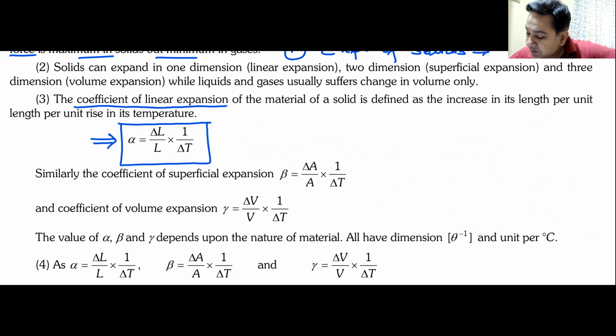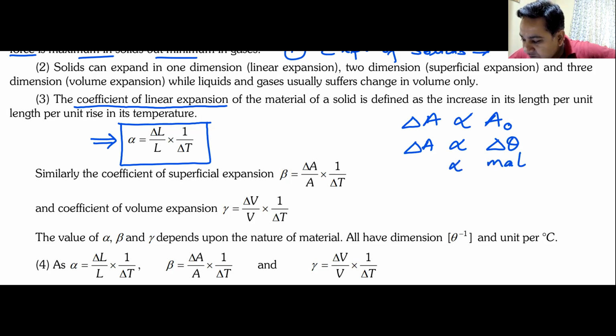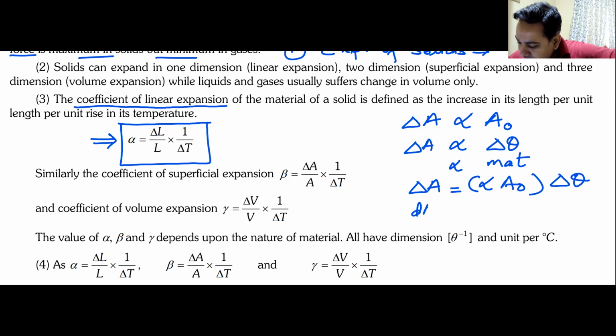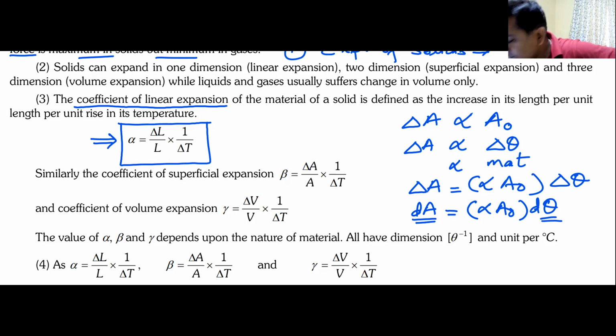This delta A, or change in area, will depend on the initial area A naught. It will depend on the change in temperature, and it will depend on the material of the body. So I can write this delta A as equal to alpha A naught delta theta. If I write it in the differential form, dA will be equal to alpha A naught d theta, or dA by d theta is alpha A naught. Do we understand it? Yes, sir.